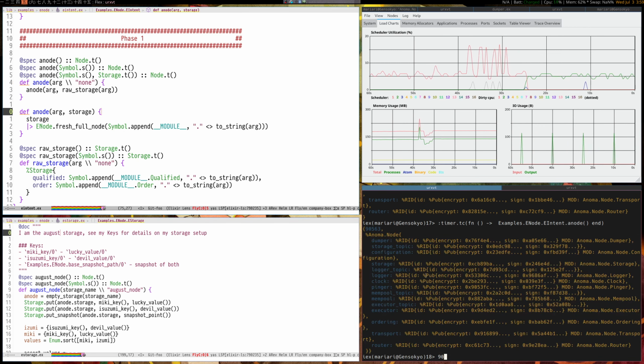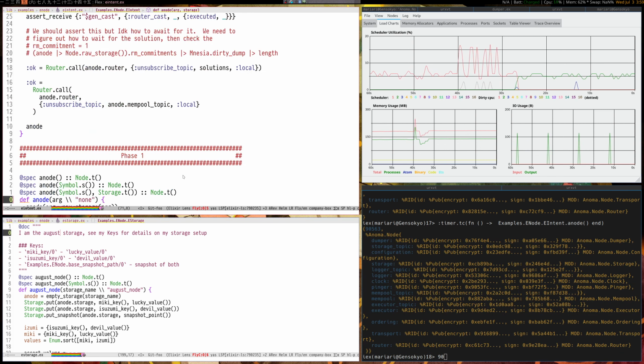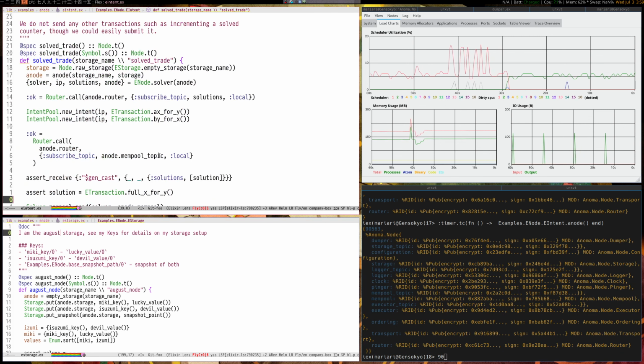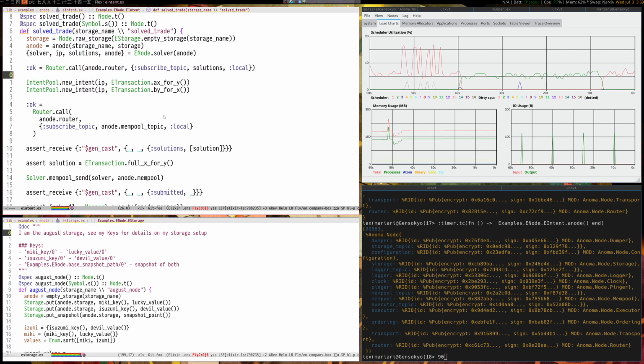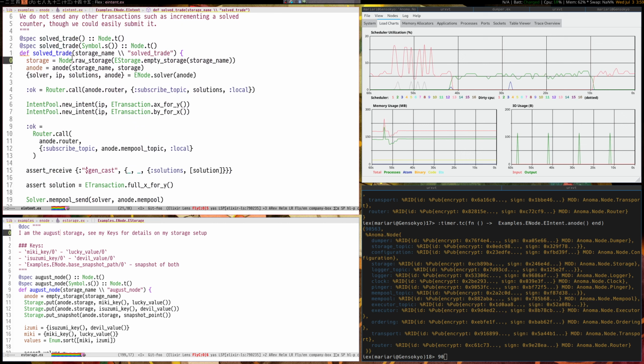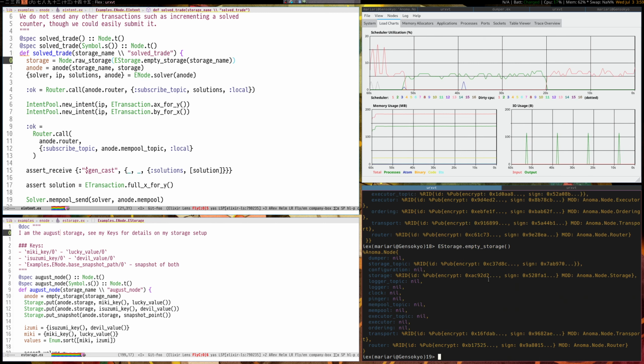What's great is that we can leverage this to make composable software. So for example, I have a thing called examples. This was directly inspired by the work at Glamorous Toolkit, which is a Smalltalk system that I use in my own spare time. But what's really neat is that you can reuse some things. So for example, if you want a basic storage, instead of running those commands that I showed you before, I could have just spawned storage like this. And now I have a node with storage.